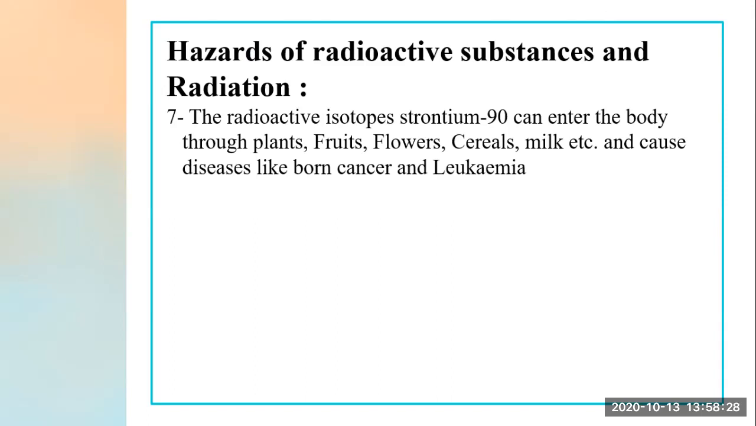Then milk. If an animal which is giving milk to us is eating grasses which are irradiated, and due to this the milk which comes out, when we drink that milk also, that radioactive isotope can enter our body. So this is huge, which we cannot control.